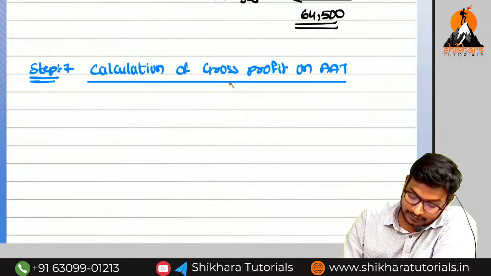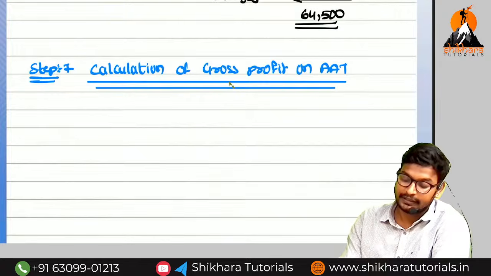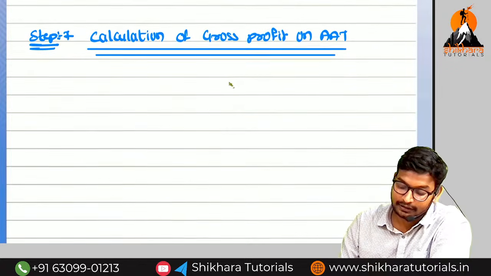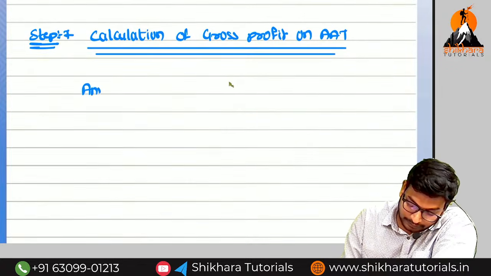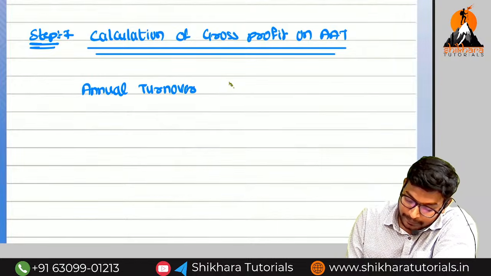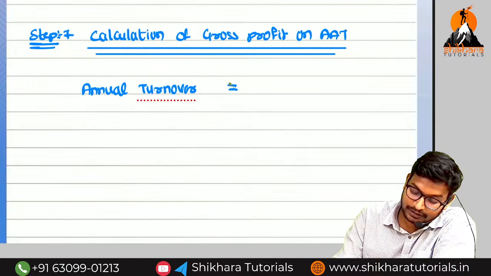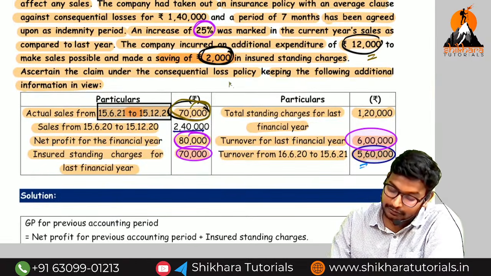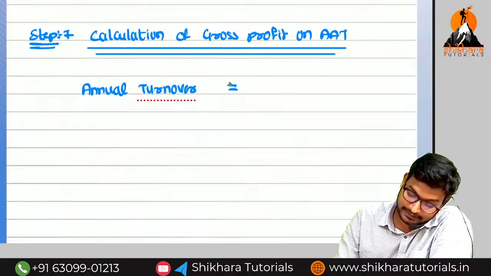Adjusted annual turnover. So first we need to find out the adjusted annual turnover. Adjusted annual turnover means first take the annual turnover. Can you say the annual turnover, amma? They are given in the question. So annual turnover is equal to how much, amma? 5,60,000.